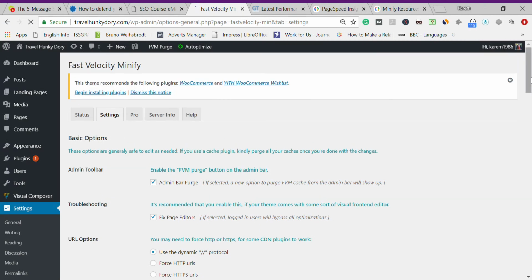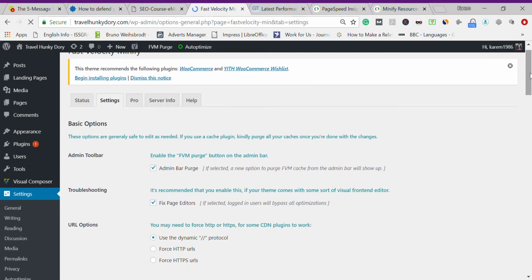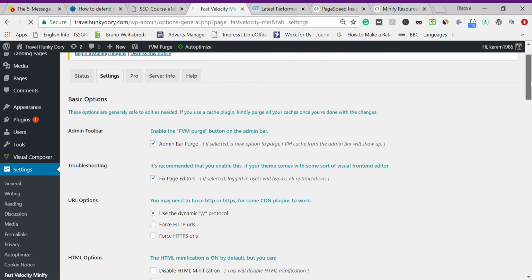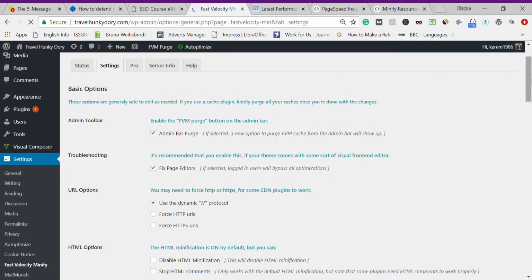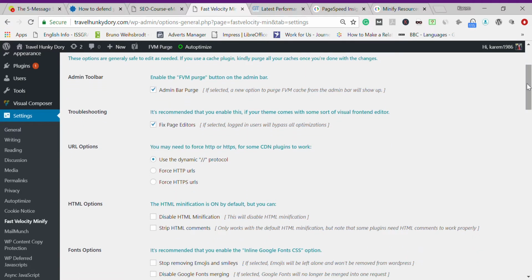So when you come to the settings here, you have these settings here. Pro, no, because we are not pro. So the basic options. Obviously, I would recommend you to check admin bar purge, because you can see here on